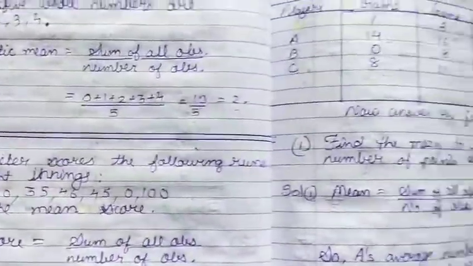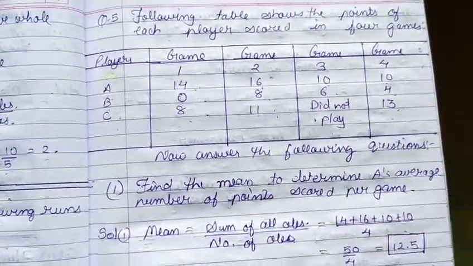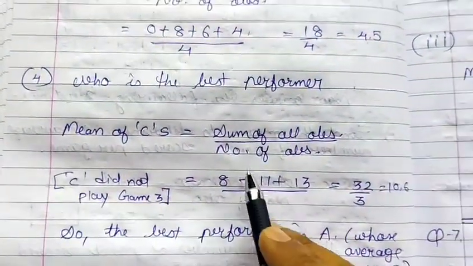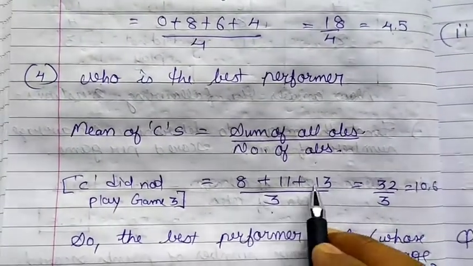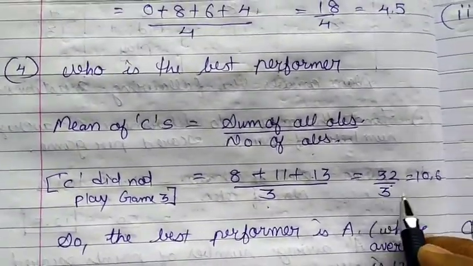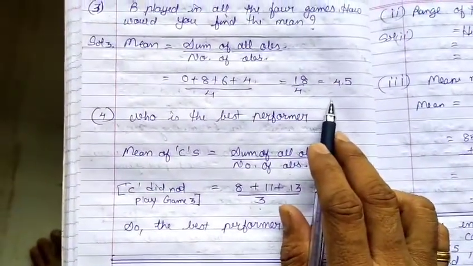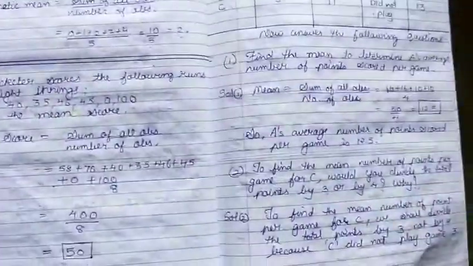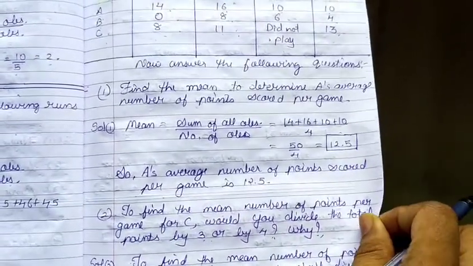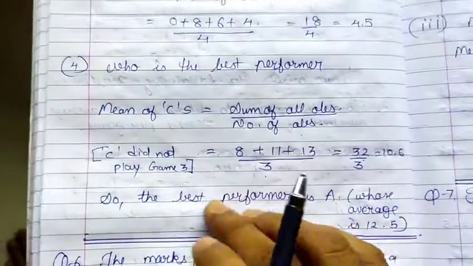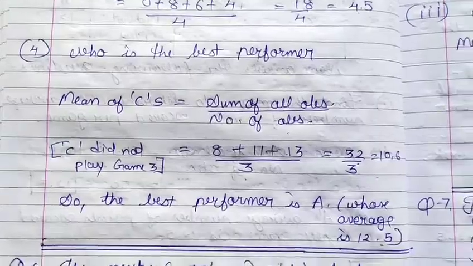See here, 8 plus 11 plus 13. He didn't play game number 3. So his number of observations is only 3 because he didn't play all 4 games. Now get the total, that is 32, divided by 3, that is 10.6. Now the average of B is 4.5, the average of C is 10.6 and the average of A is 12.5. So out of the 3 players, the average of A is better than the rest. So write down: the best performer is A, whose average is 12.5.